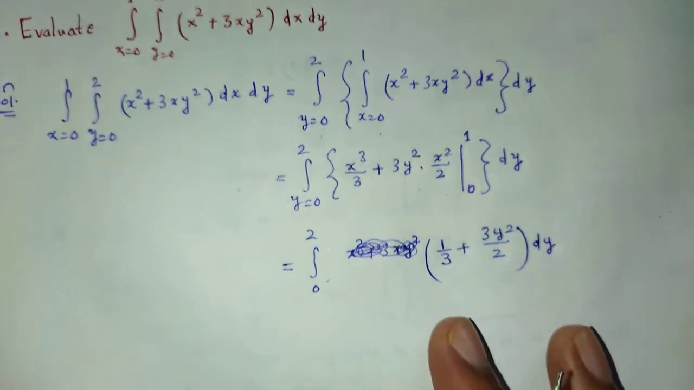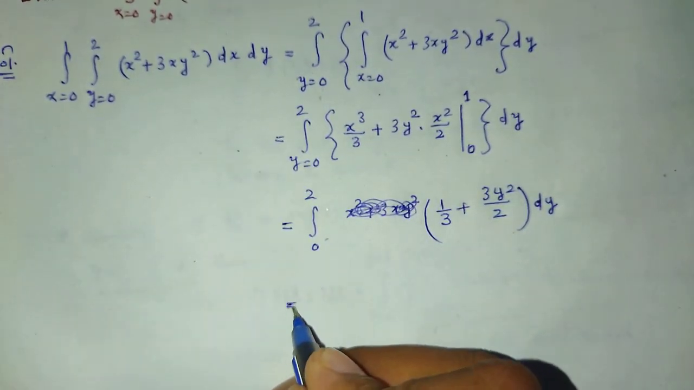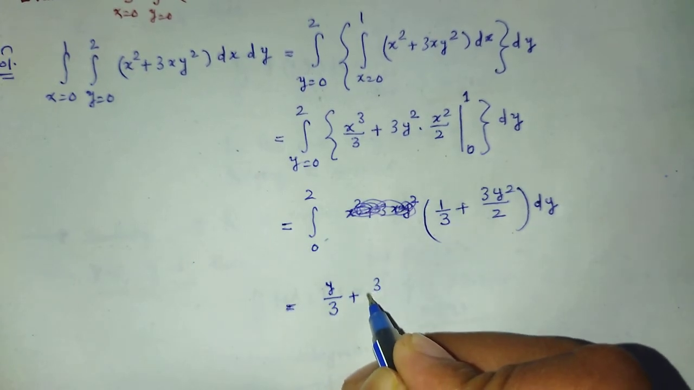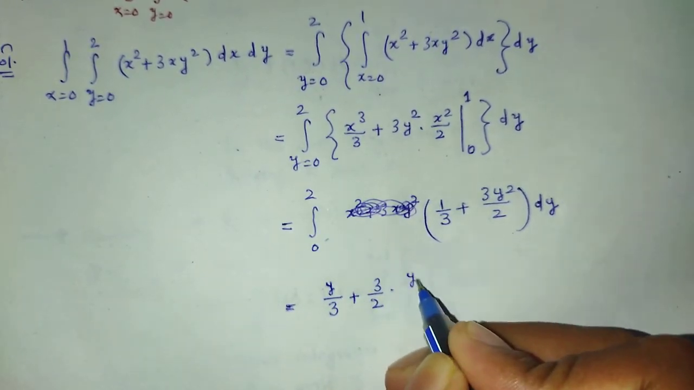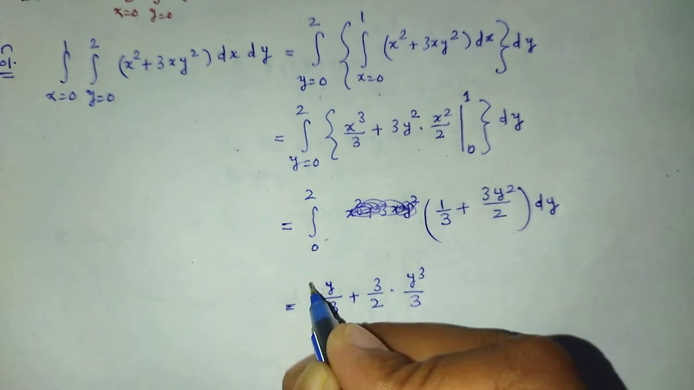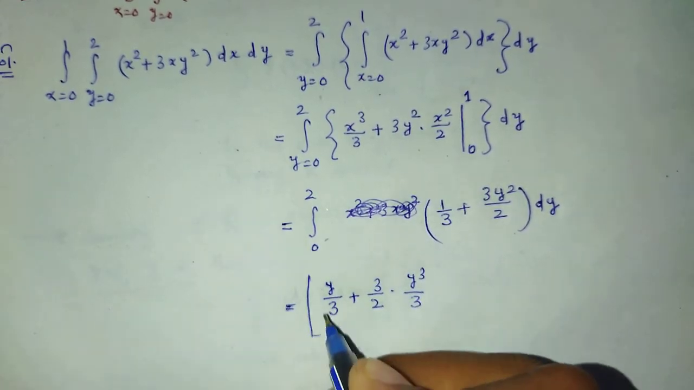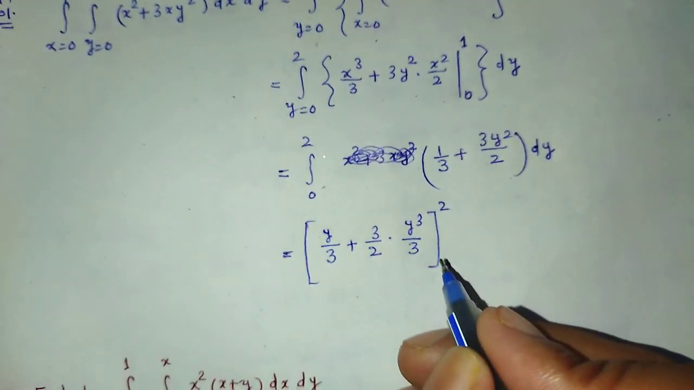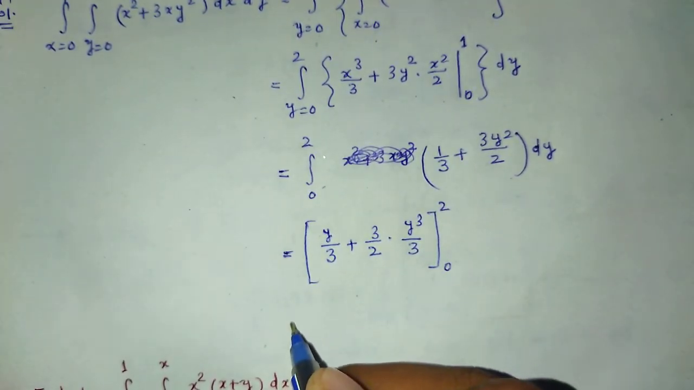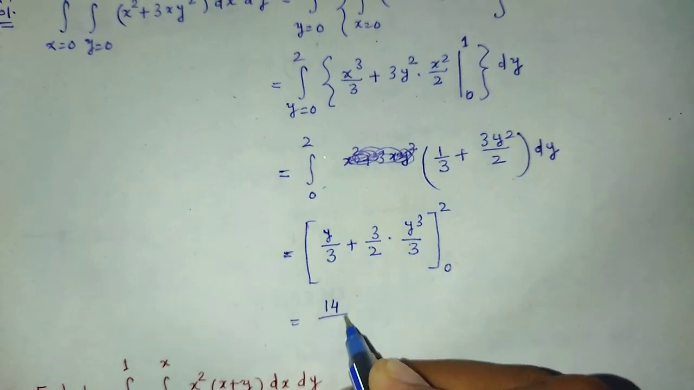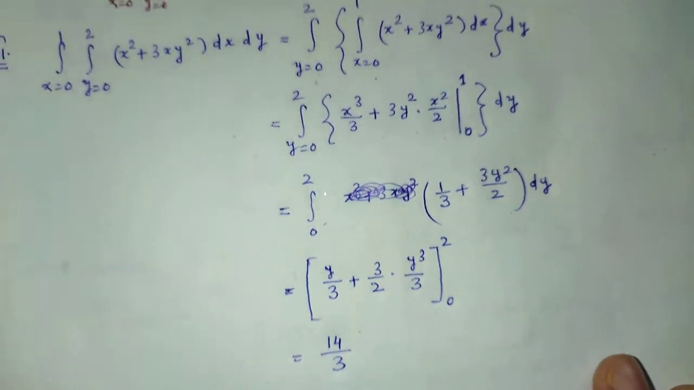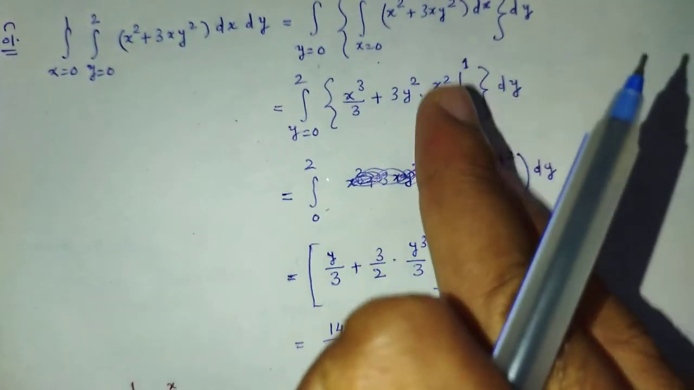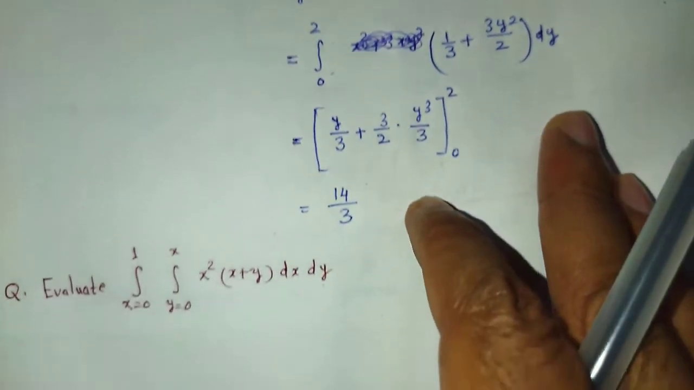Integrating this, that is y by 3 plus 3 by 2 y cube by 3, limit from 0 to 2. Putting the upper limit and lower limit, we have 14 by 3 as the answer of that given integral. Evaluate that integral. Now we have found its result.